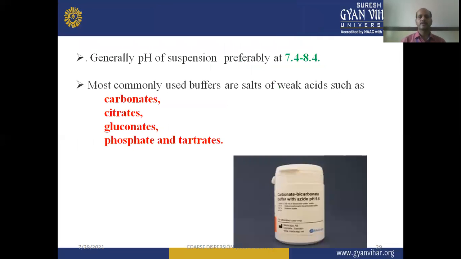Generally, the pH of a suspension is preferably 7.4 to 8.4. The most commonly used buffers are the salts of weak acids, like carbonates, citrates, gluconates, phosphates, and tartrates. Buffers are a weak acid and its salt with a strong base. Examples of buffers given are carbonate, citrate, gluconate, phosphate, and tartrate buffers.